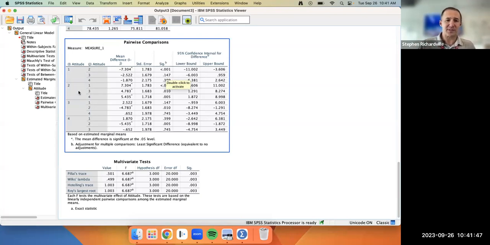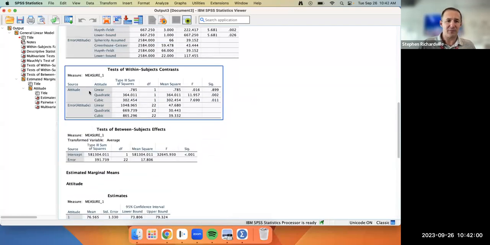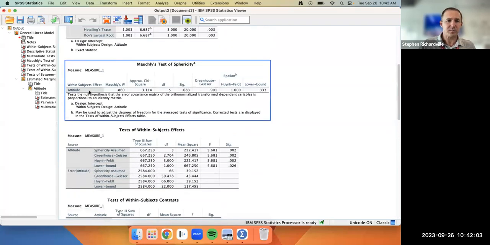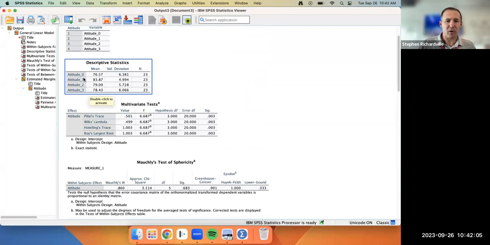The great thing about this test is it also allows me to see, well, what about as my attitude kind of comes back down between 2 and 3, is there a significant difference? There actually is. So it shows me that between 2 and 3, I'm kind of falling off. That mean value goes from 0 to 1, that was a significant increase. It's also a significant change going from 1 to 2, from 5 minutes later to 1 hour as I fall back off. It is not significant, though, going from 3 to 4, from 1 hour to 4 hours.